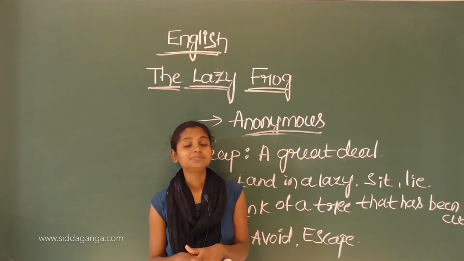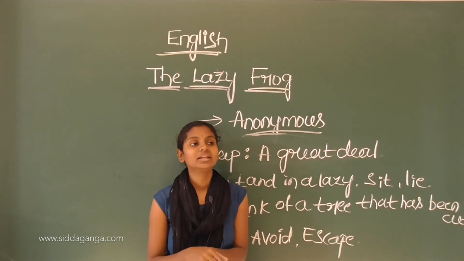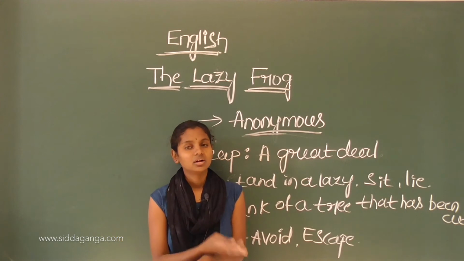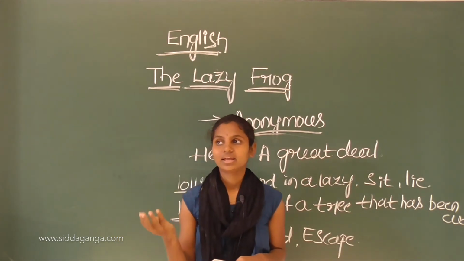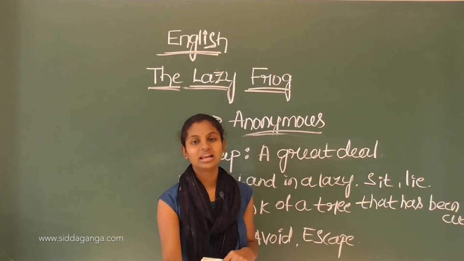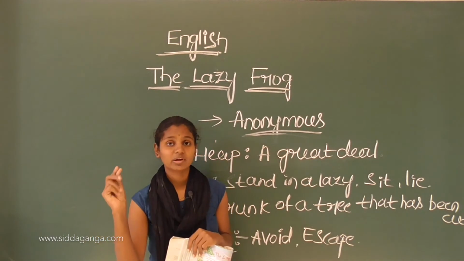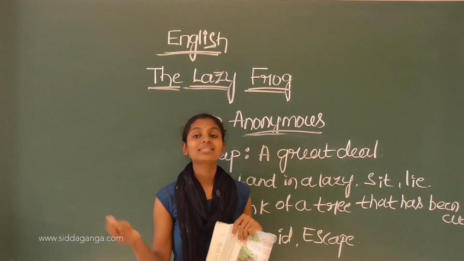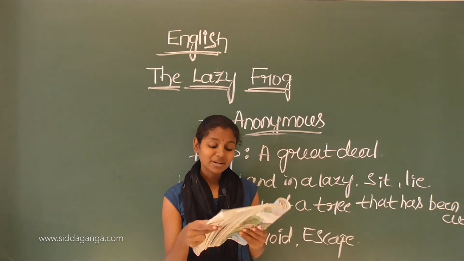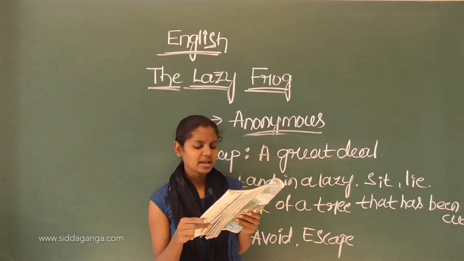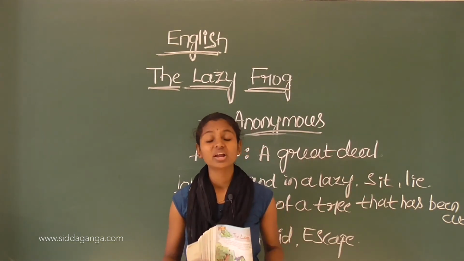But when a lady frog passes by him, then will he wake up and take her luggage like this? If he helps her like this, the poet is asking us. But no, I am ashamed to say that when a lady frog comes by, he does not open up one eye.